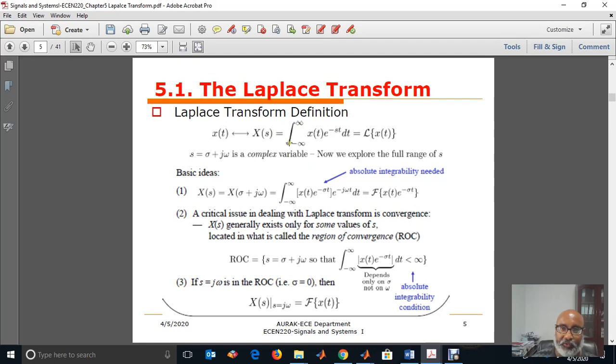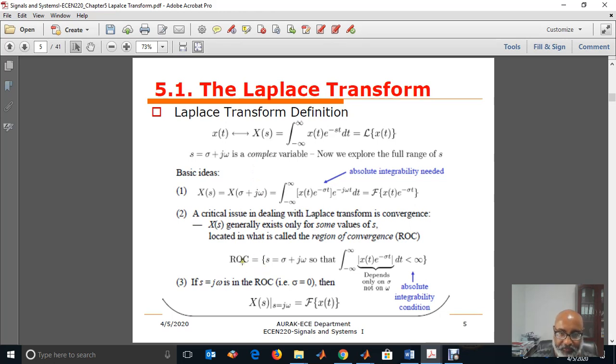We need to also have what we call the region of convergence. The region of convergence means the set of s. Remember, the s plane is a plane where we have the real part on the x-axis and the imaginary part on the omega axis. It is a region where x of s is convergent, or the Laplace transform exists.